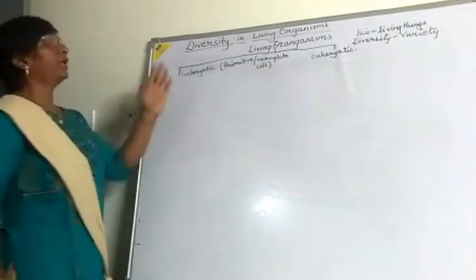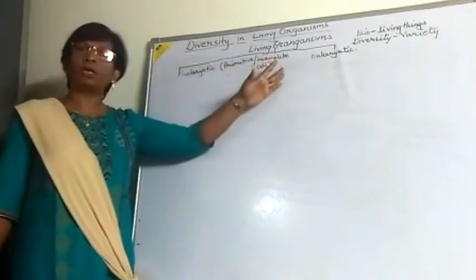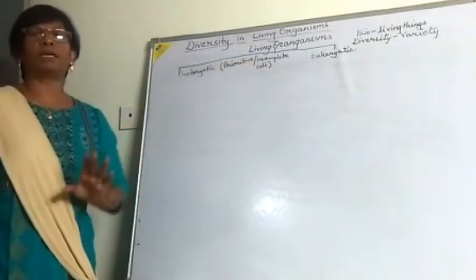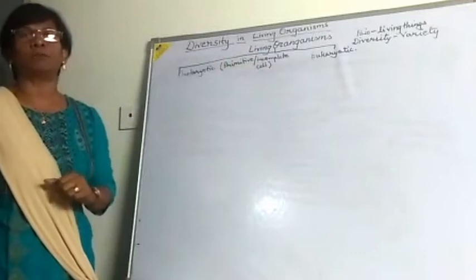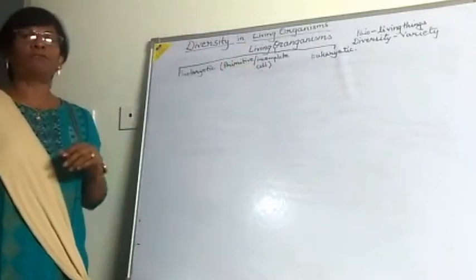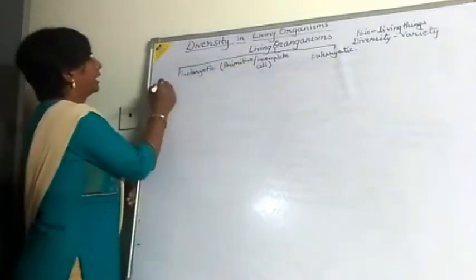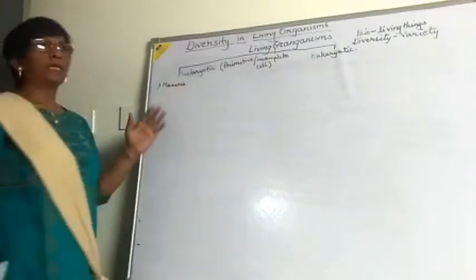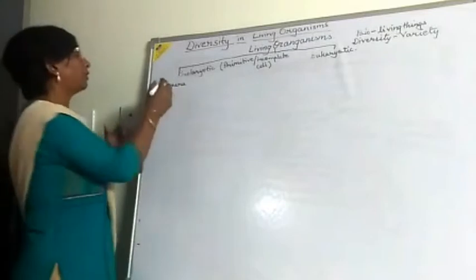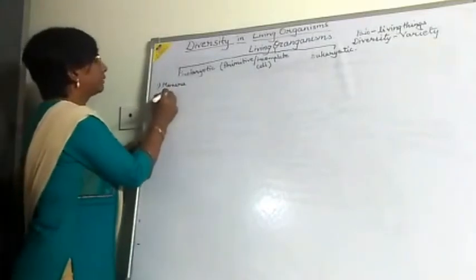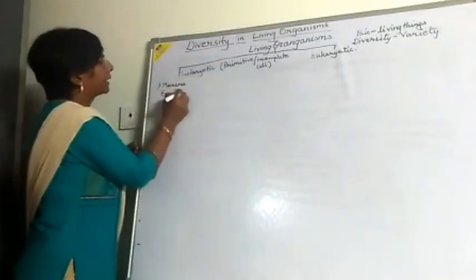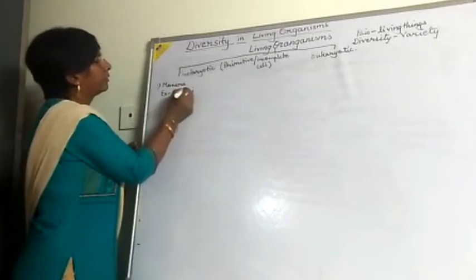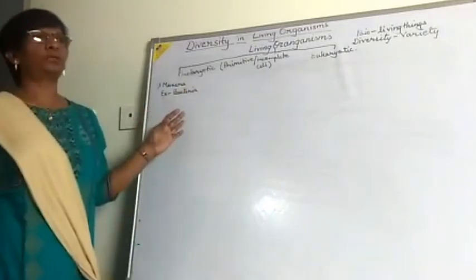If we take the living organisms, they are divided into 5 kingdoms. In these 5 kingdoms, the first one is the Monera. In Monera come all the bacteria.